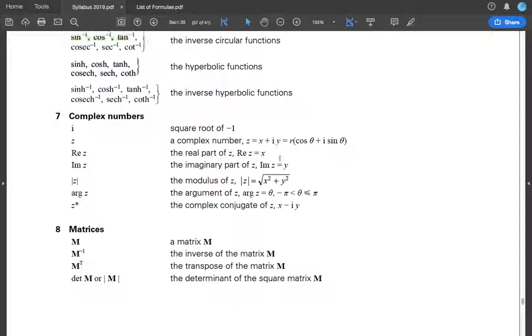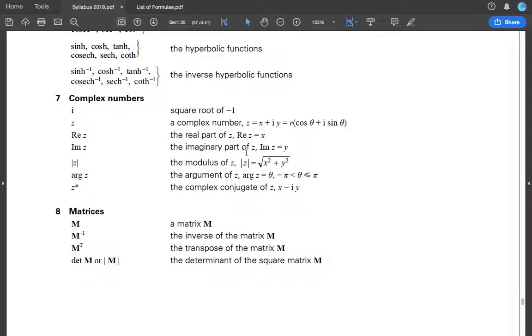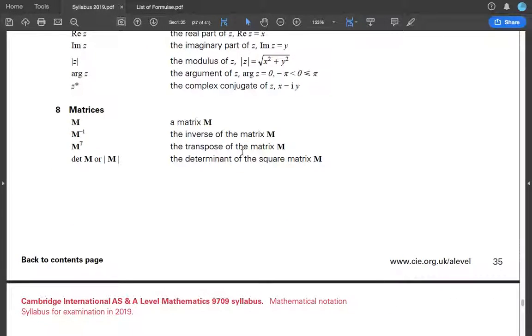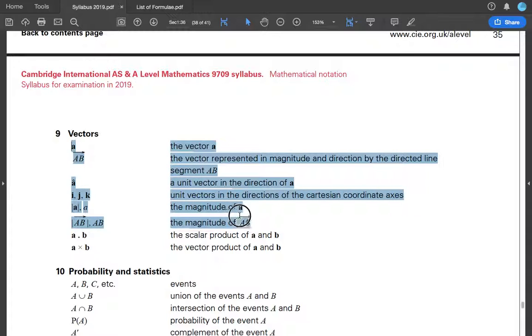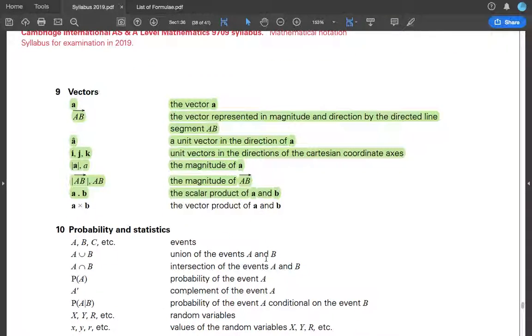But however, these are complex numbers. No, you don't have this. No, you don't have matrices. Only these. You don't have the vector product.